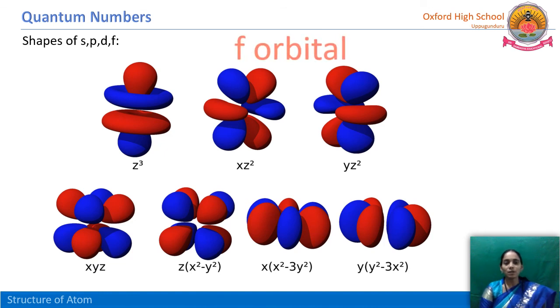The quantum mechanical model of the atom gives us a clear picture of the size, shape and energy of the orbitals, even the orientation and spin also. All four quantum numbers give us a clear picture with perfect values, and so we can find out the address.